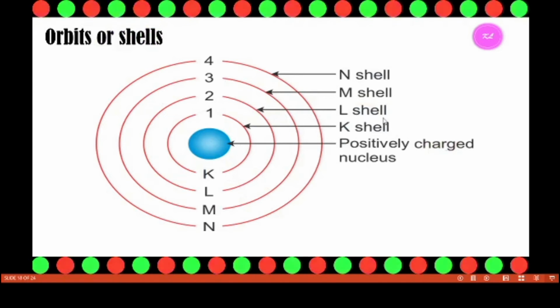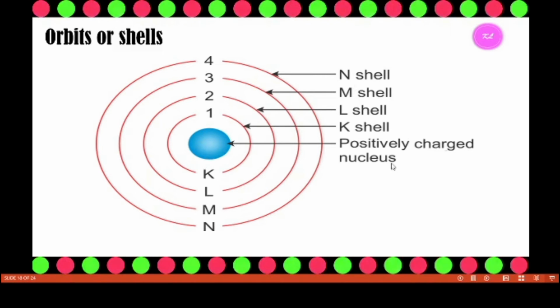These orbit shells are called the K shell, L shell, M shell, and N shell. The first orbit or first shell is known as the K shell. The second orbit or second shell is known as the L shell. The third orbit or third shell is known as the M shell. And the fourth orbit or fourth shell is known as the N shell.